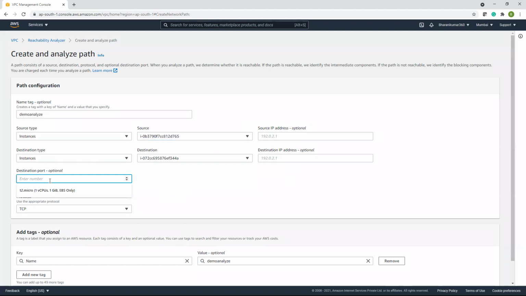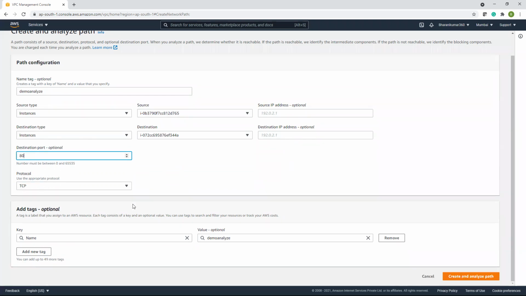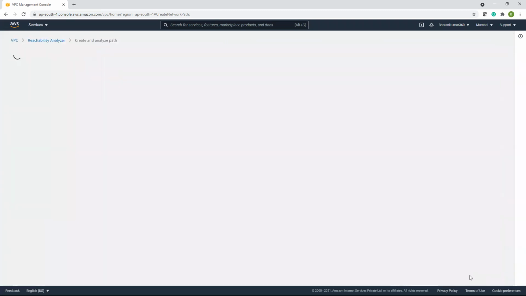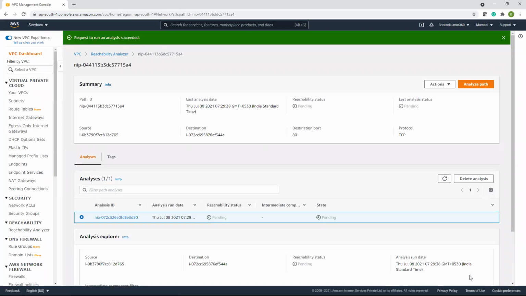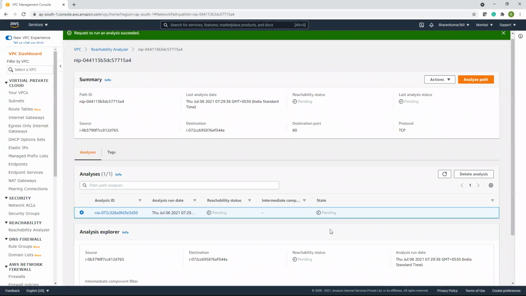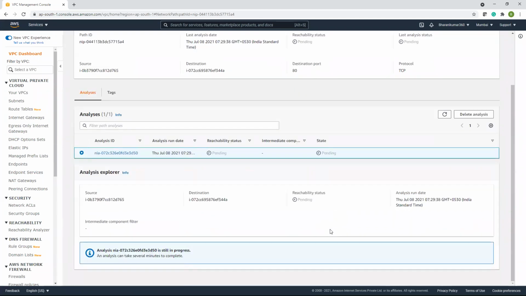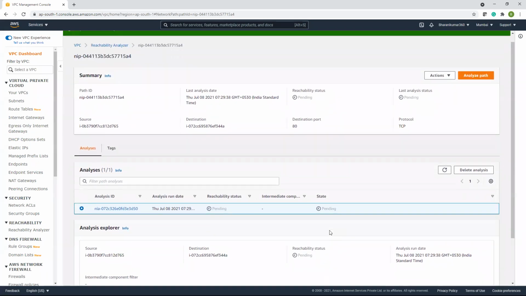Destination port. Let us check via port number 80. It's a TCP port, right? Okay, we will come back to this.